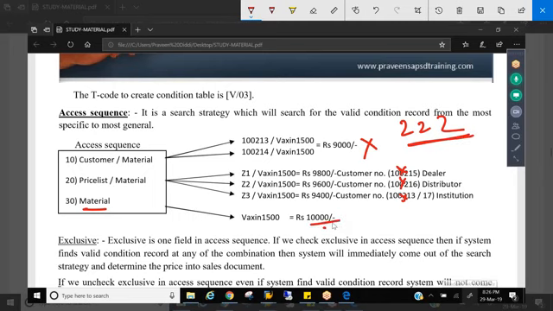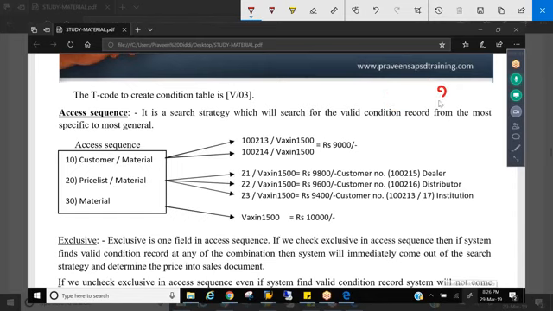If I prioritize a customer, that means he's very important for me, so I would have maintained a special price for him. If a 225 customer places an order, what price should he pay? 10,000, again, because he's not in any of the combinations.